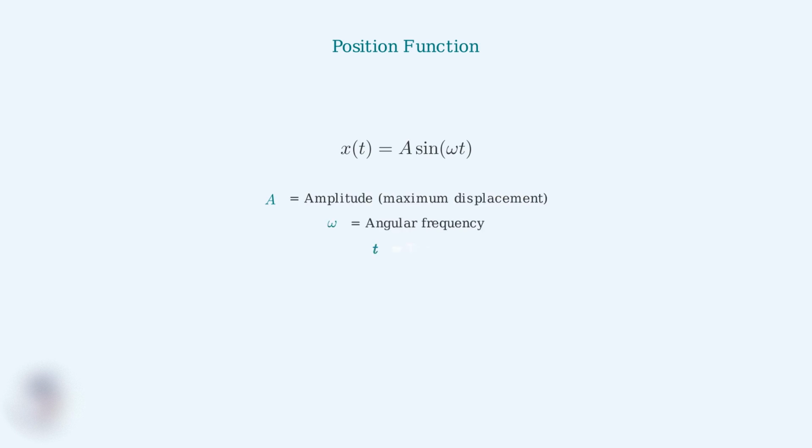The position of the bob traces out a sine wave over time. Simple harmonic motion is described by this position function. X of t equals A sine of omega t. Here, A is the amplitude, the maximum distance from equilibrium. Omega is the angular frequency, which determines how fast the oscillation occurs, and t is time.